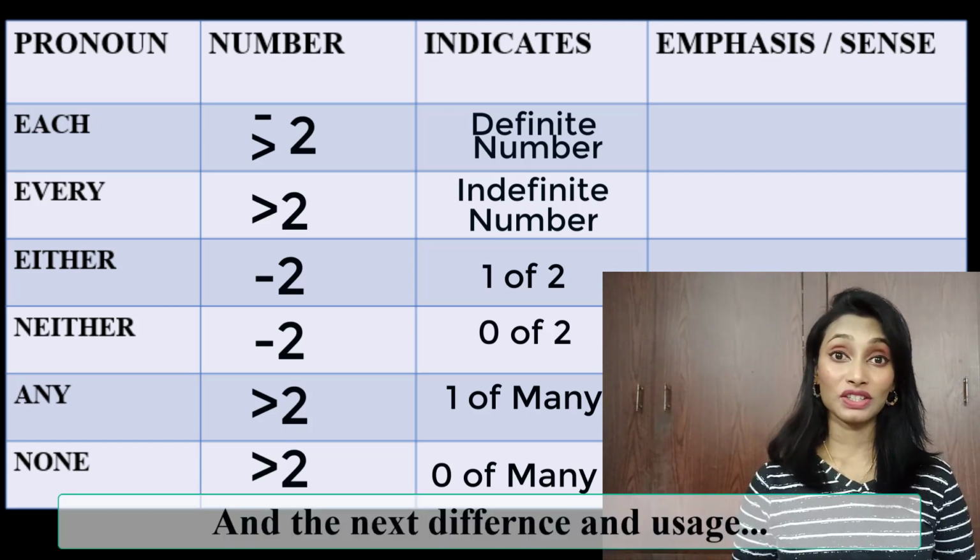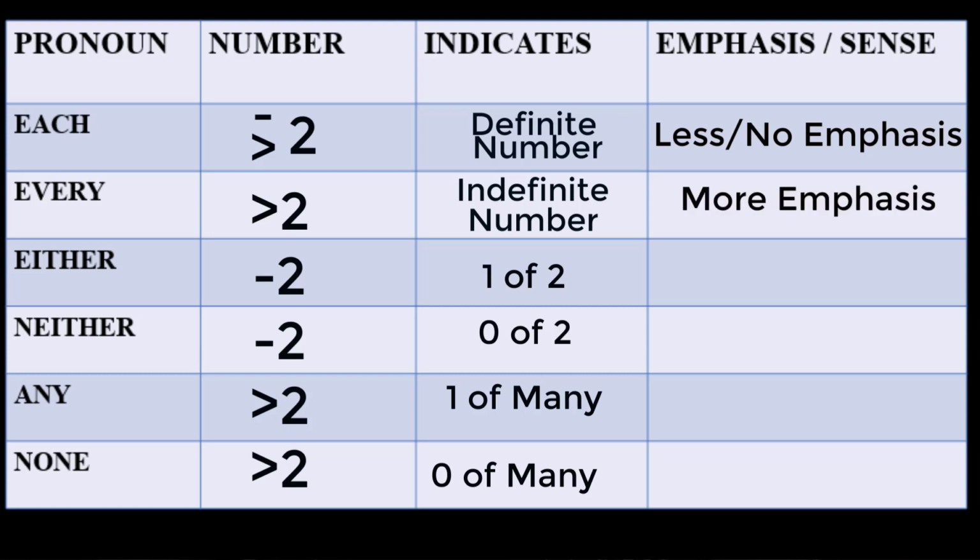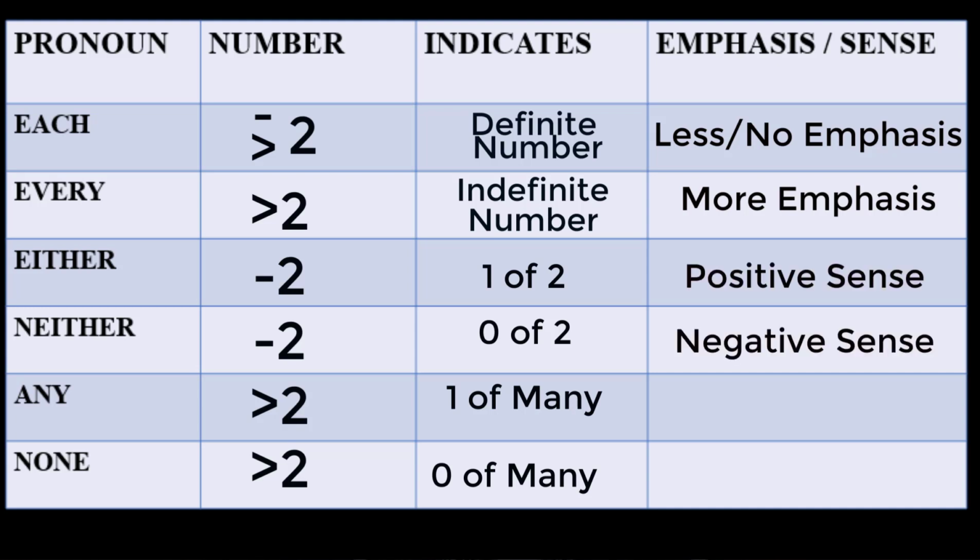And the next difference and uses. Each is used with less or no emphasis, whereas every is used with more emphasis, more stress to indicate some importance. And either gives positive sense, neither gives negative sense. Any we use for positive sense, and sometimes as adjective it can also indicate negative sense. And none is for negative sense.